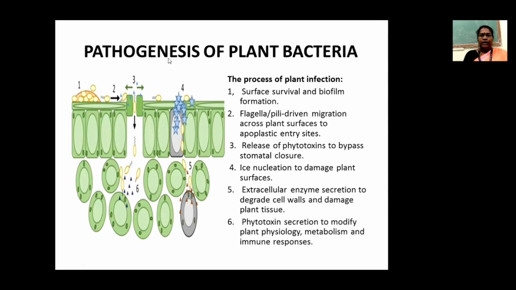So up to this we have seen bacteria in plant diseases, under which we have covered the topic basic characters of phytopathogenic bacteria, and next we have seen the symptoms of plant bacteria, and lastly we have seen the pathogenesis of plant bacteria.